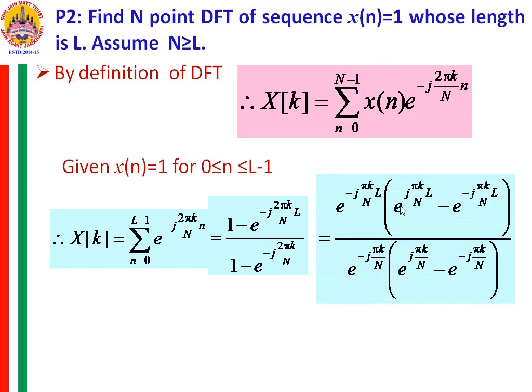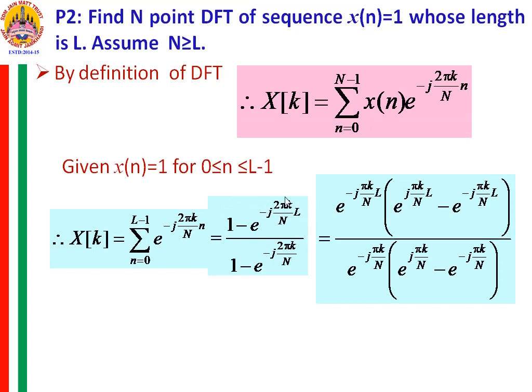Now what I do is, from the numerator of this equation, I take out e raised to minus j pi k L by N. Here I have e raised to minus j 2 pi k L by N. From this I will take out e raised to minus j pi k L by N, so that in the first term I get another term e raised to plus j pi k by N into L, when I am taking out e raised to minus j pi k L by N. So you observe, when I multiply inside with the same term, you remain with 1. Why am I doing this? To convert this numerator exponential term into a sinusoidal form.